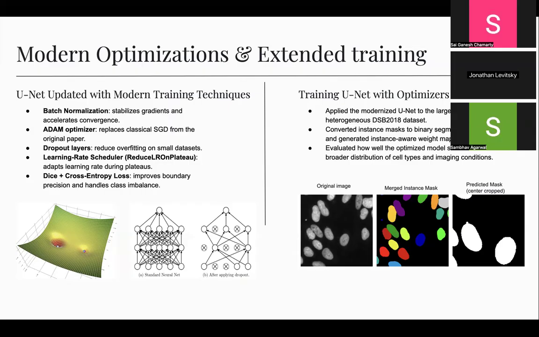And here is the prediction of the image compared to the merged instance mask and the predicted mask. So what is a merged instance mask? In this dataset, we had to merge all the instance masks so that it could generate a binary segmentation instead of the instance segmentation that it was meant to do.